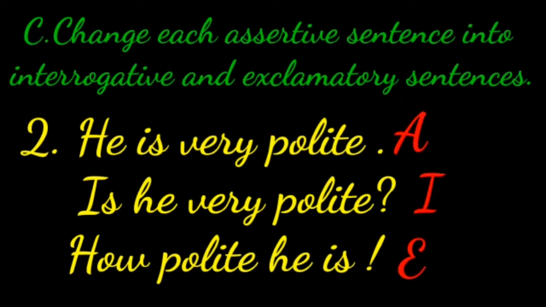Now, exercise C. Change each assertive sentence into interrogative and exclamatory sentences. Children, I already told you we can change one type of sentence to another. So, here they gave all the sentences as assertive sentences. We have to change them into interrogative and exclamatory. Already one is done for you in your book, children.